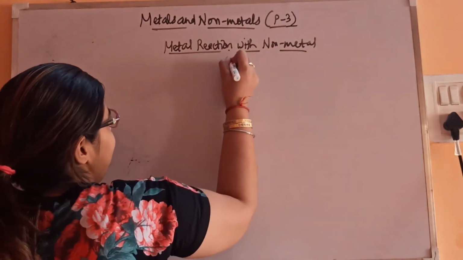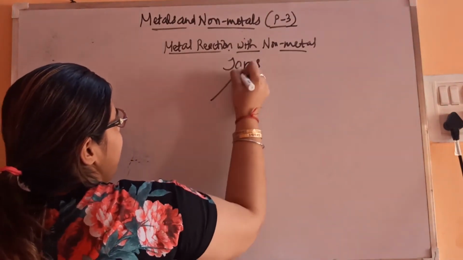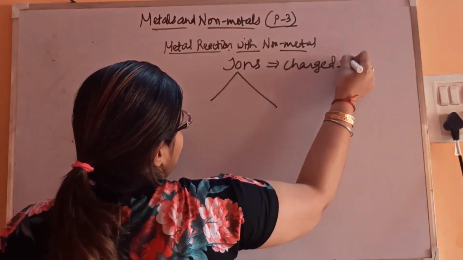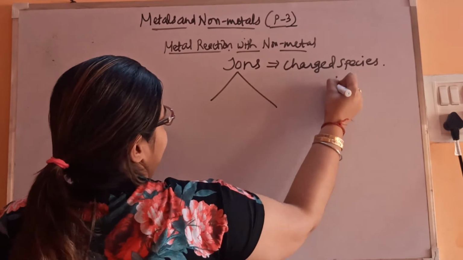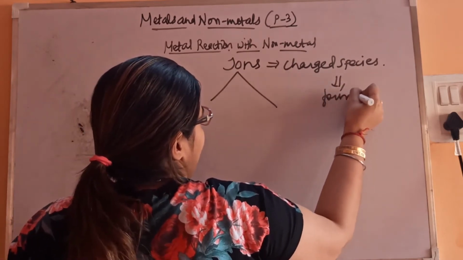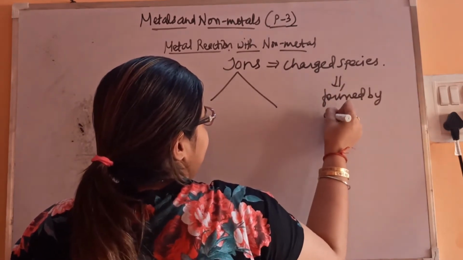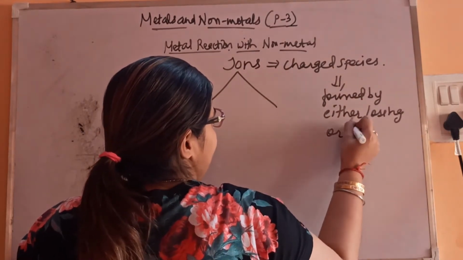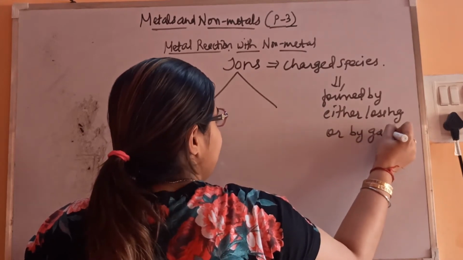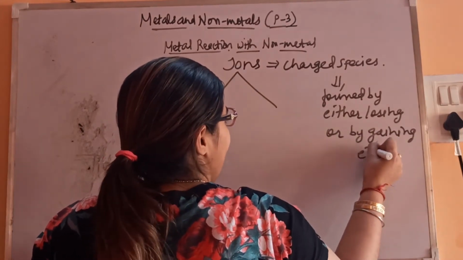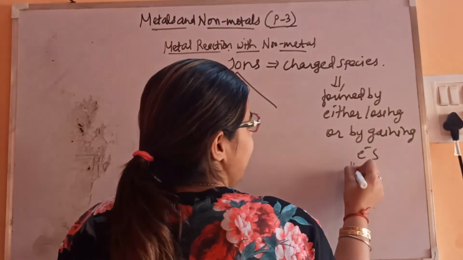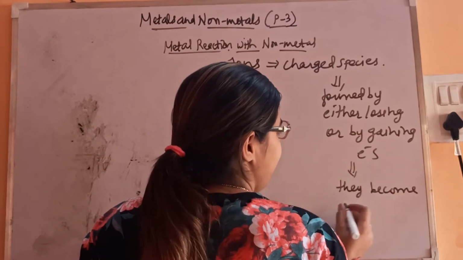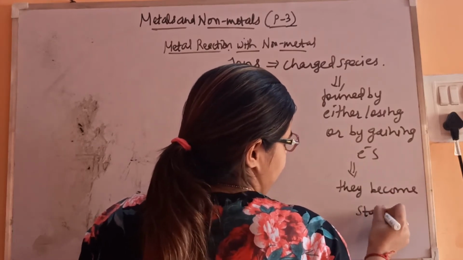Ions are charged species formed by either losing or gaining electrons. Why are ions formed? So that they become stable.